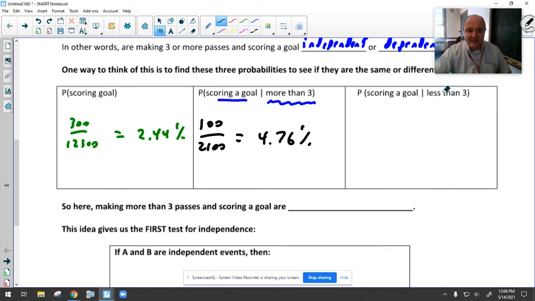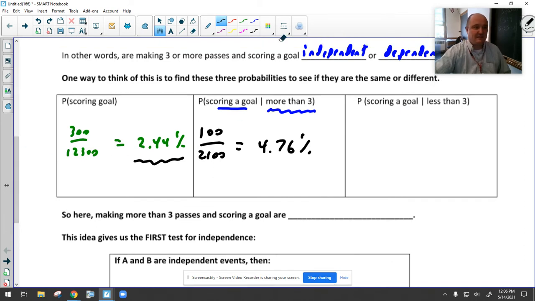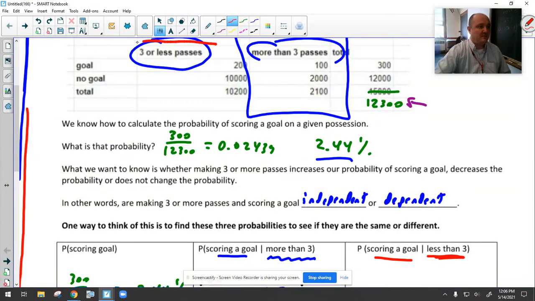That suggests that if I have less than three passes, it's probably going to be what? More than 2.44 or less. I expect it to be less, right? Because if there's a greater chance of scoring a goal with more than three, there's probably going to be a lesser chance with less than three if they're going to average to this number. So let's look at this. This is a given that less than three. What's the percentage chance that they are going to score a goal? So I'm just focusing on this data here.